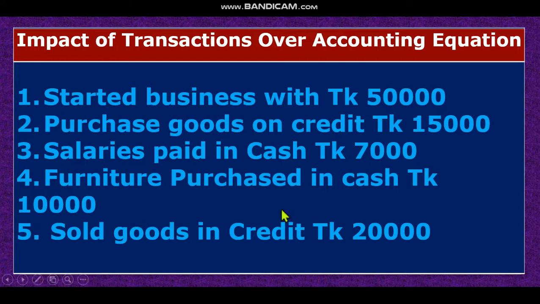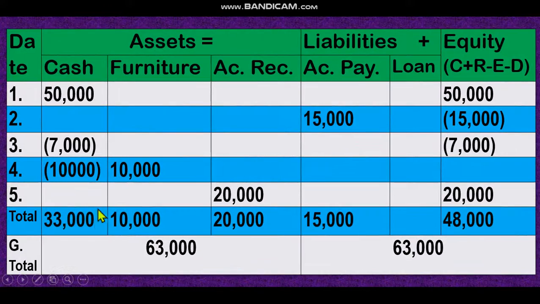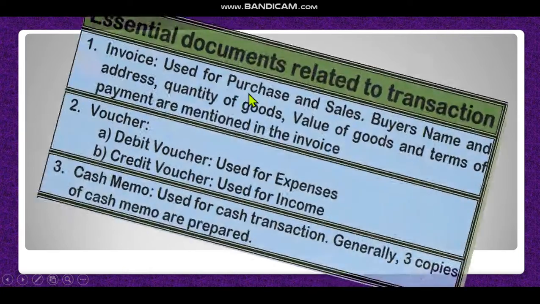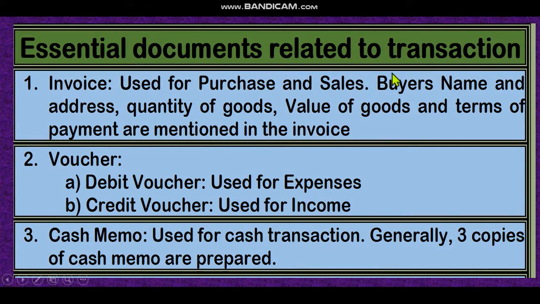Then next one, look at the last transaction. Sold goods on credit. That means if we sold goods, what will happen? Our income increases. And on credit, that means accounts receivable, an asset, also increases. So sold goods on credit, asset increases and equity increases. The total of equity 48,000, total of liability 15,000, total of assets 63,000. Look, total of liability plus equity 63,000. That means asset equals liability plus equity. This is the accounting equation.